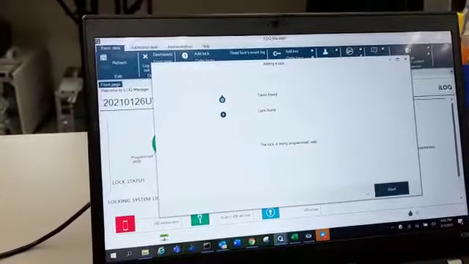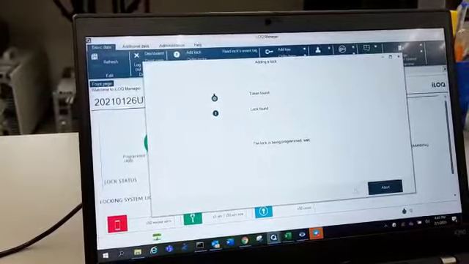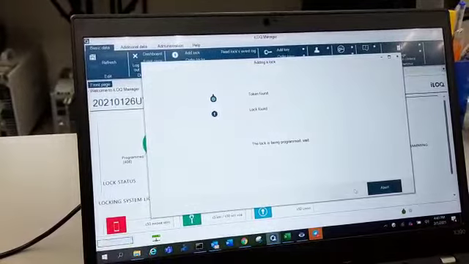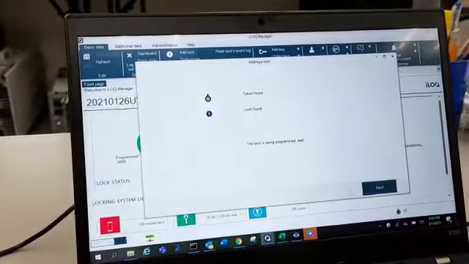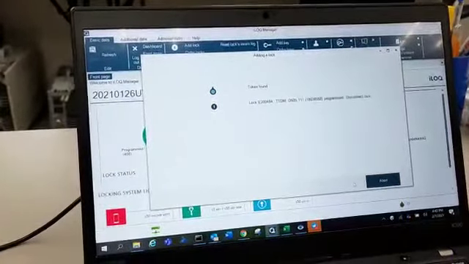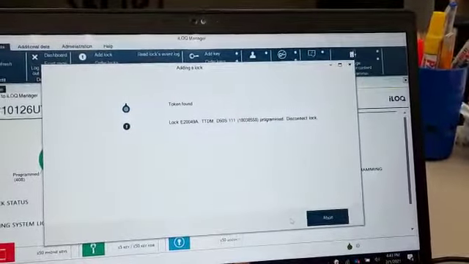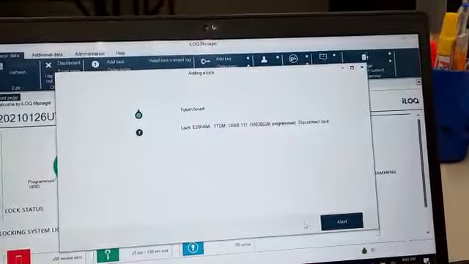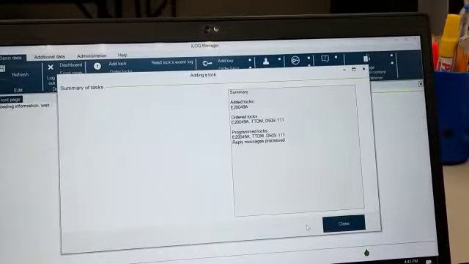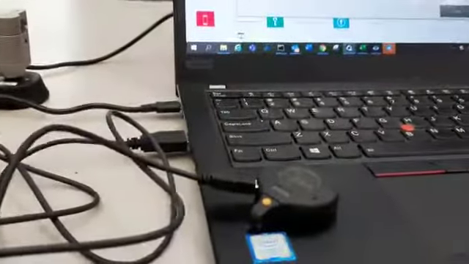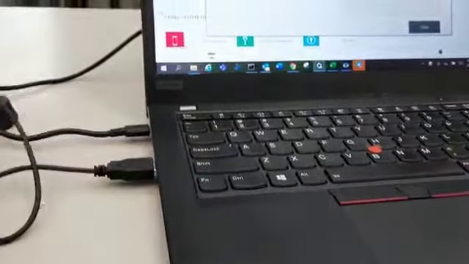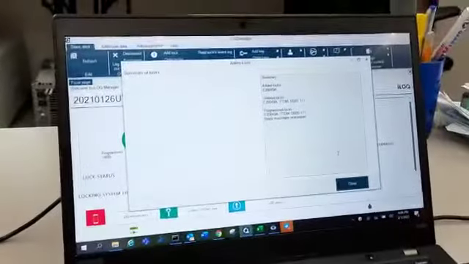The lock is being programmed now, and just wait. Okay, it's successfully programmed for the site TTDM. So I remove the padlock from the security token. Then, okay, there's no padlock here. Okay, so close.